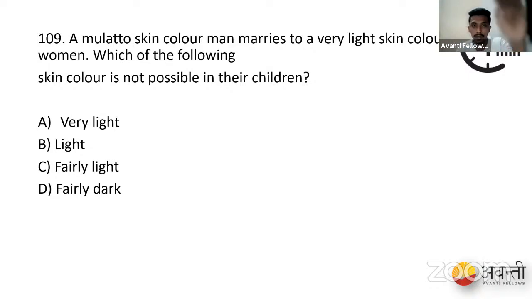Okay. So just go through one time all the genotypes, all the possible outcomes, whatever babies we have got. If you observe, I will write it here, this is a very important question.